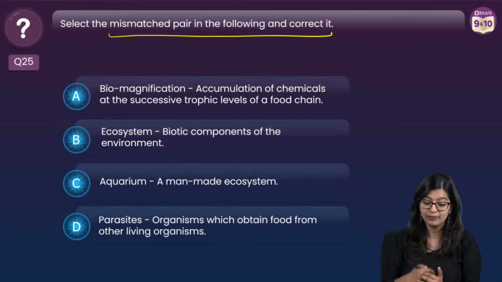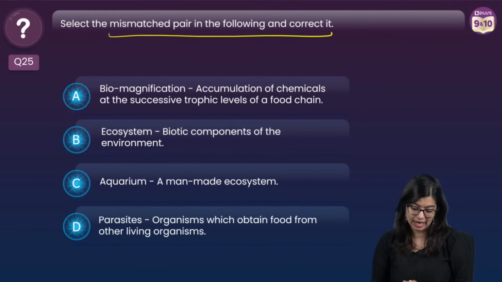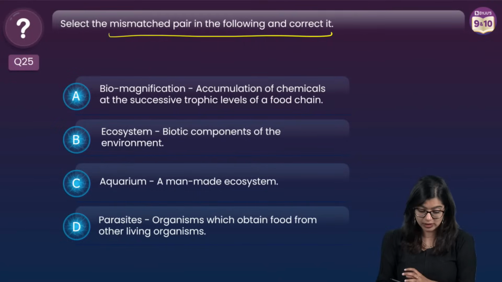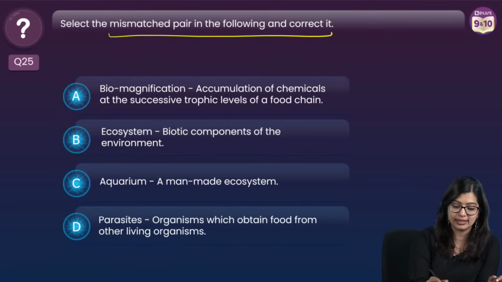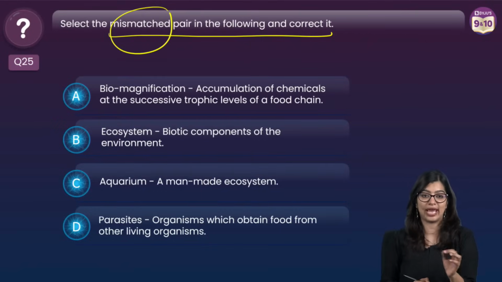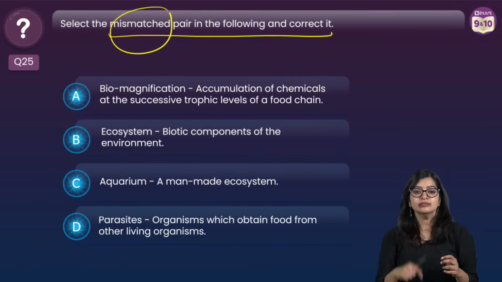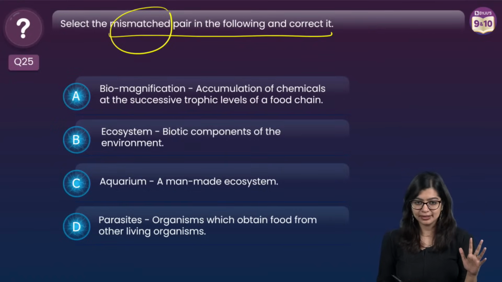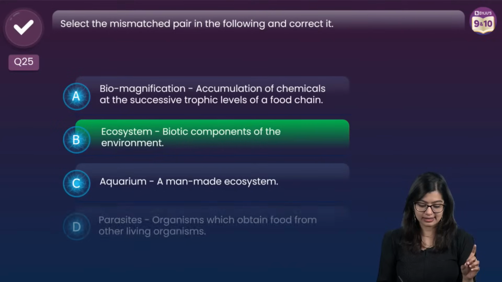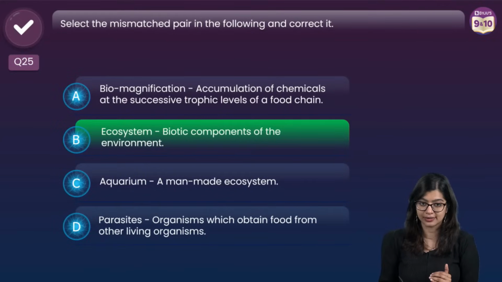Ecosystem, which includes the biotic components of the environment. Aquarium is a man-made ecosystem. Parasites are organisms which obtain food from other living organisms. So which right here is a mismatched pair? Easy, right? Very good. So in this case, the correct answer is option B, which is ecosystem.